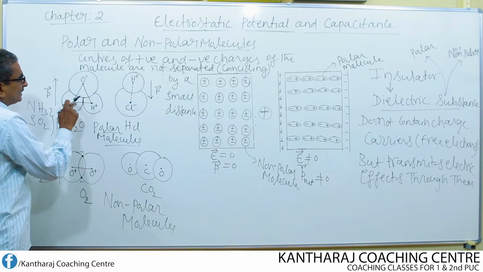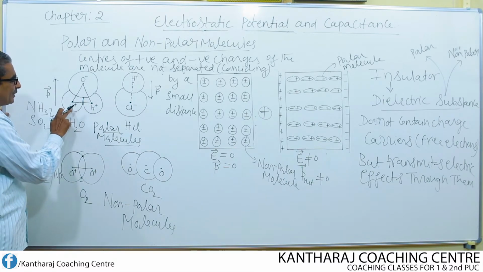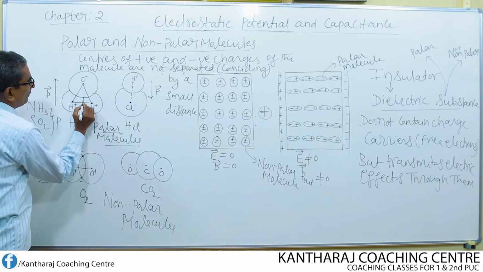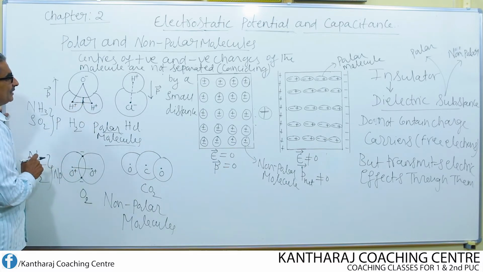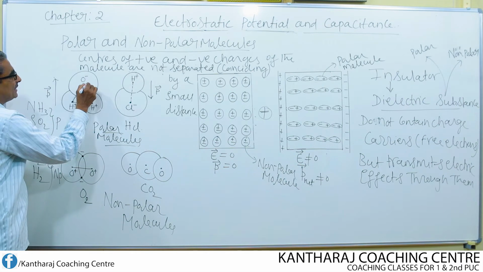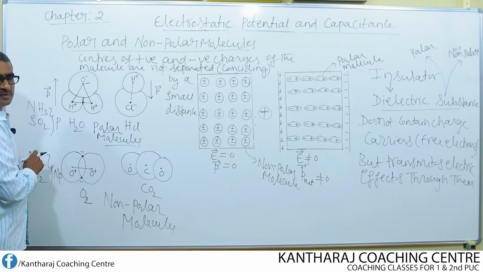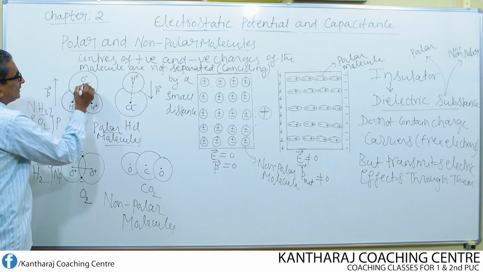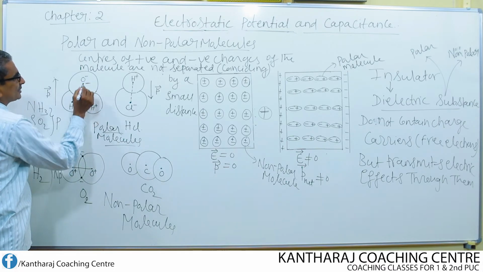What is the common center for these positive charges? That means positive hydrogen ion and positive hydrogen ion. Common center is this, exactly in between. And this is nothing but the center of the negative charge of this oxygen. So, this acts like the center of negative charge. This point acts like the center of positive charge.